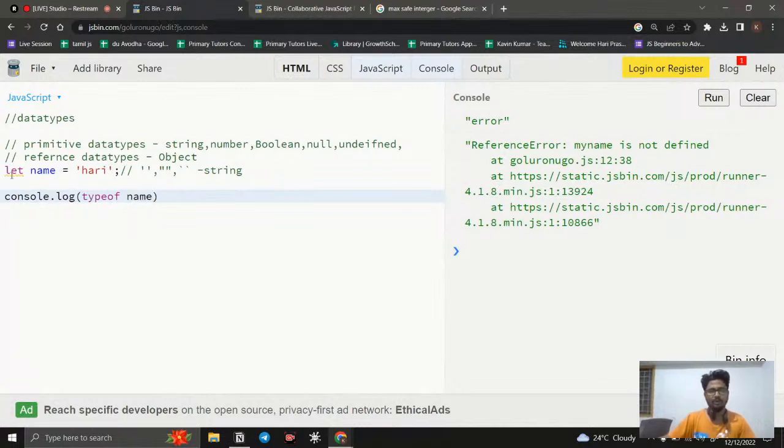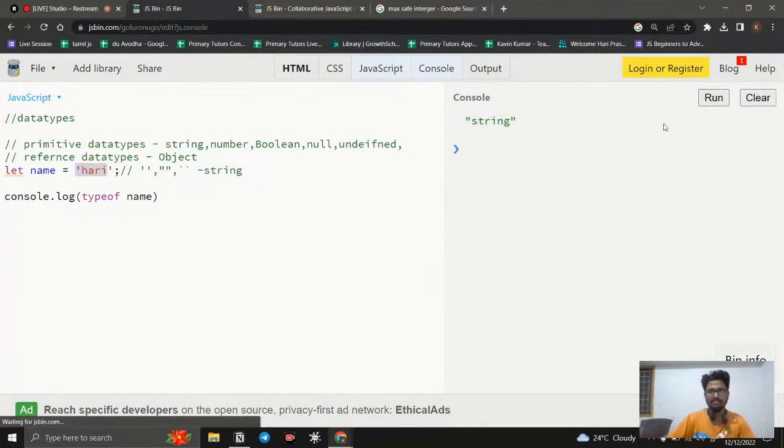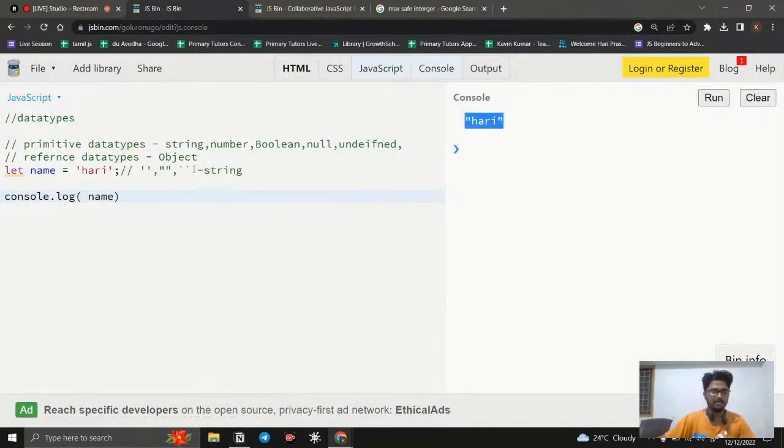So normally if I call the name variable, it will produce the value that we have, right? So if I clear and run it, you can see right now it is producing something. If I remove typeof and clear and run it, you can see we get the result. But if I use this typeof method, it will produce string.